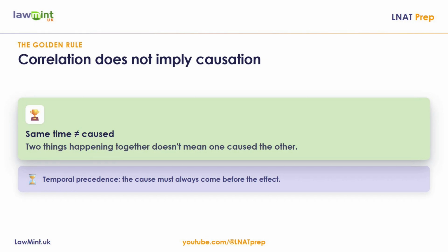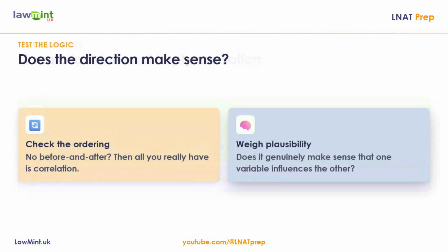Pay close attention to temporal precedence too. For a true causal relationship to exist, the cause must always come before the effect. If that ordering is missing, then all you really have is a correlation. Also consider the context and the plausibility of the relationship. Does it genuinely make logical sense that one variable influences the other? Use your critical thinking to weigh how believable the proposed mechanism is.